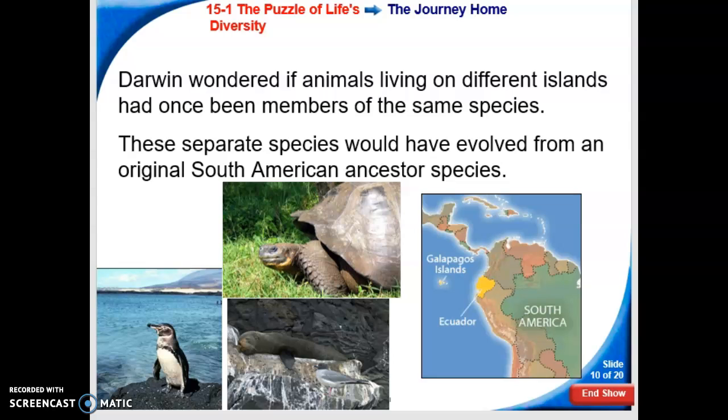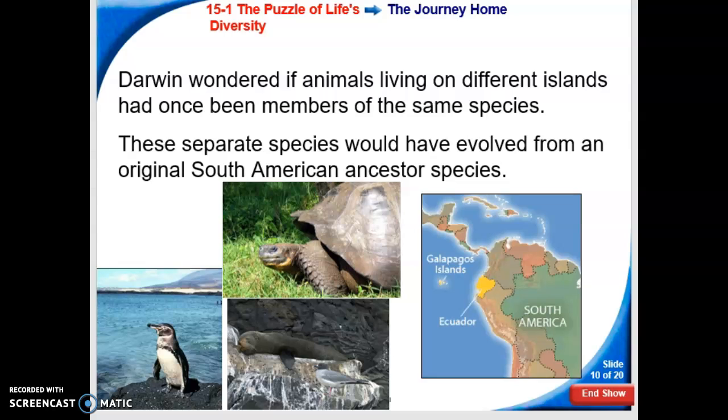So I don't know if you guys have ever talked about Pangea in any of your other science classes. If you haven't, it was the theory of the supercontinent, that all the continents were combined, and at some point in time they began to move apart. So the idea here is that at some point in time the Galapagos Islands could have been a part of Ecuador, or the South American country, and they could have all come from there. And then as the Galapagos Islands spread apart, all of those ancestors were there, but the climate changed as time went on.